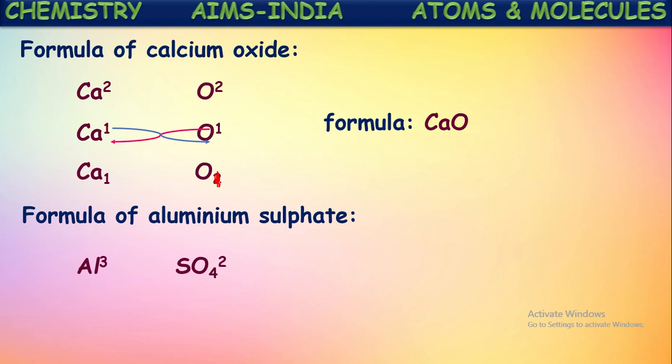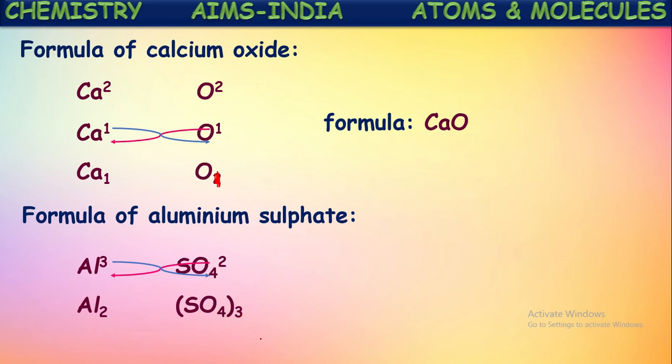Then next step, these valencies are interchanged at their subscripts. Now this 2 will be written at the subscript position of aluminium and this 3 will be written at the subscript position of the sulfate ion. You have to remember one thing here. There are more than one atoms and it is getting a number more than one. Then compulsorily all atoms should be kept in the bracket. Now crisscross this, we get like this. So SO4 should be kept in the bracket before writing this number 3, because there are more than one atoms. For all of these, the 3 will be applied.